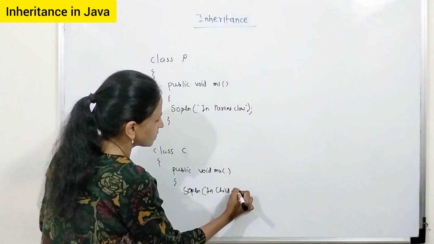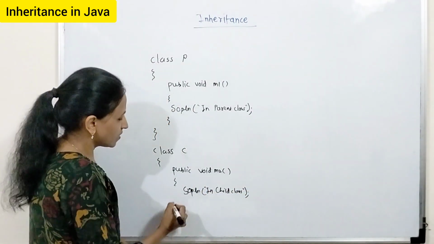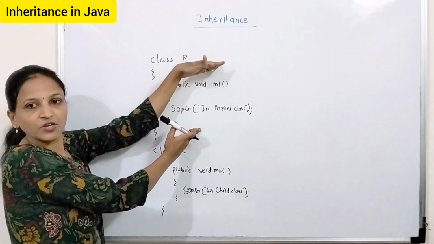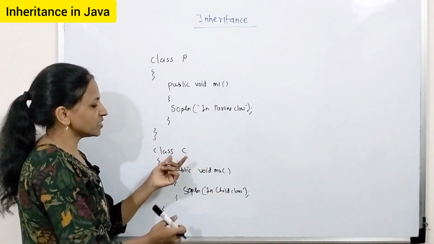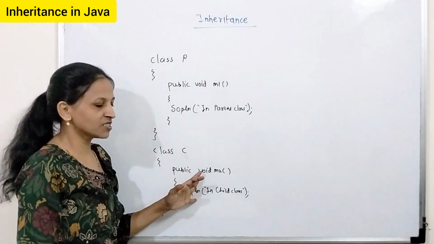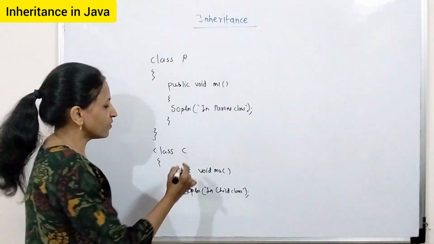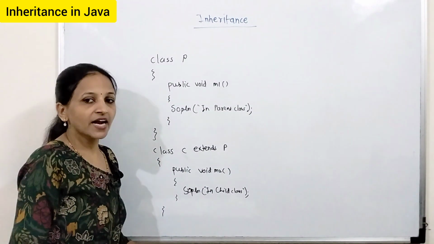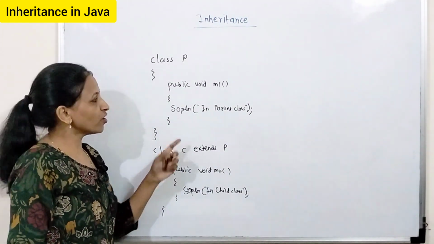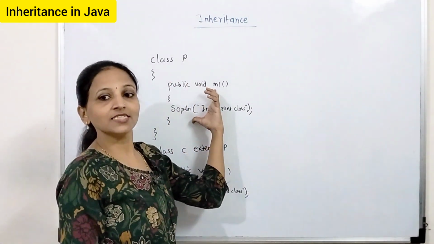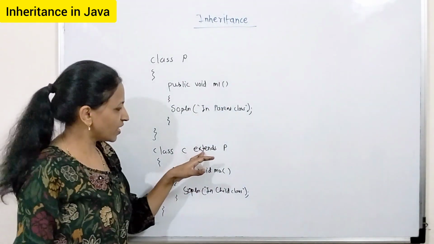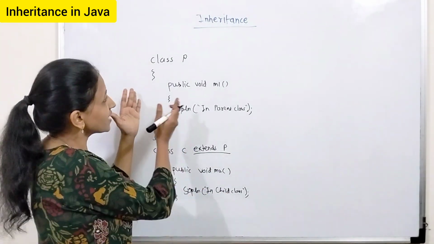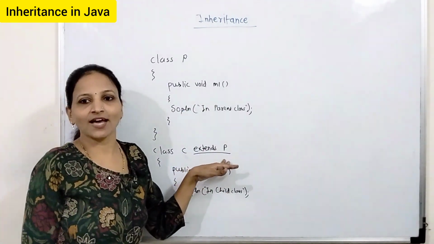"in child". That's it. Now whenever we consider only class P, it has only this M1 method. If we are considering only class C, then it has only this M2 method. These are not linked together now. But whenever we write extends P, the meaning is that this C class has all the properties present inside the P class. They will automatically come whenever we write extends P. It means this C class is extending the features of the P class. That is the only meaning.